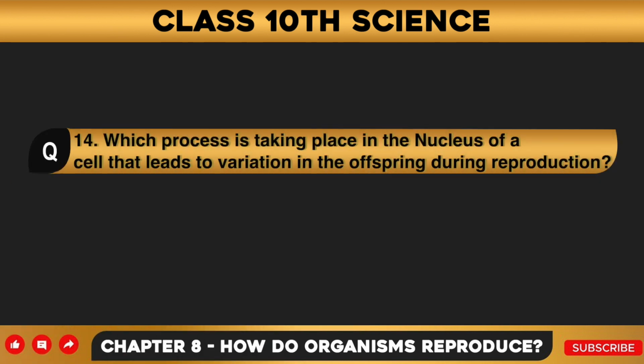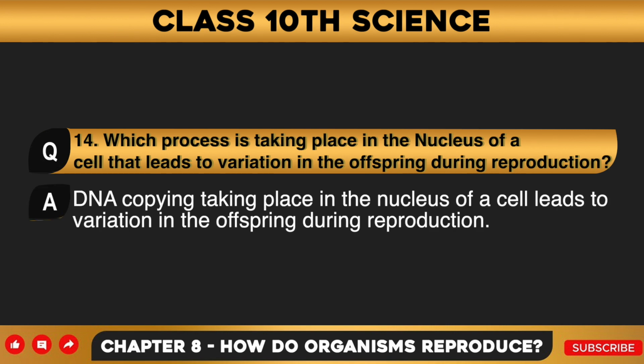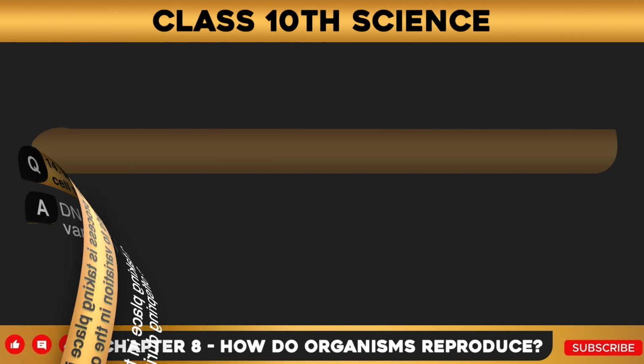Question number 14. Which process is taking place in the nucleus of a cell that leads to variation in the offspring during reproduction? Answer to this question is, DNA copying taking place in the nucleus of a cell leads to variation in the offspring during reproduction.